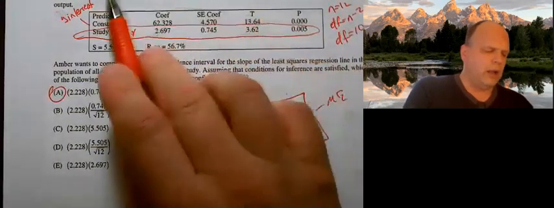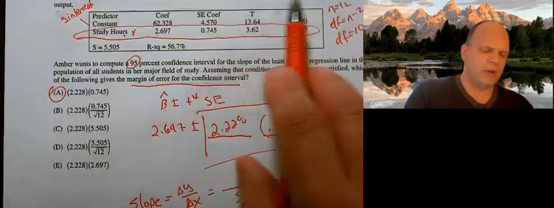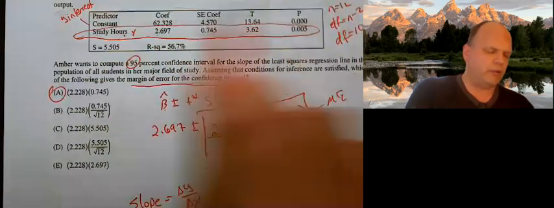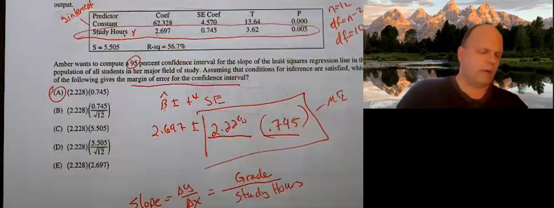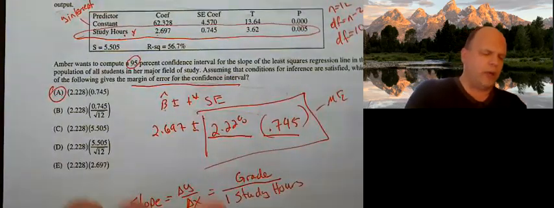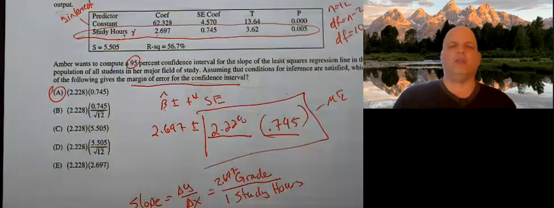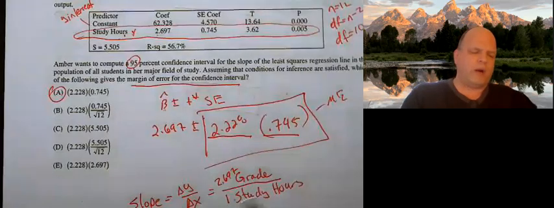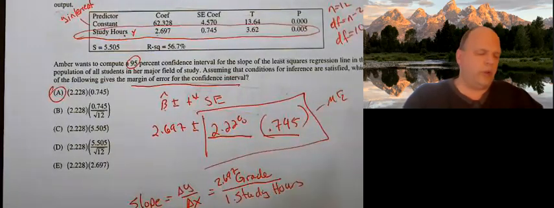And the score on the final exam. So I'm going to put this as their grade. All right. So for every 1 hour increase in study hours, we had a positive 2.697 increase in the grade. For every 1 hour increase in study hours, our grade went up by 2.7 points. Okay, that's what that means.